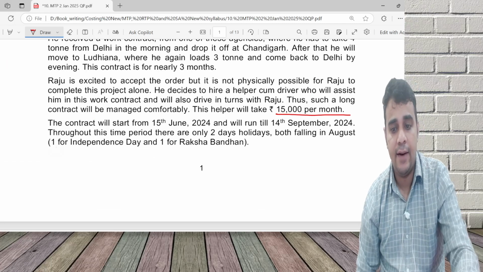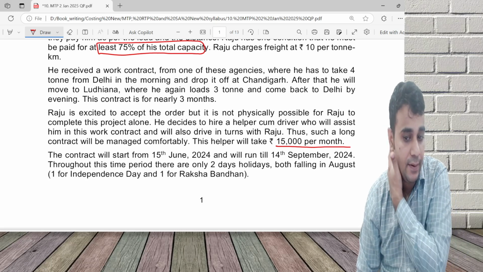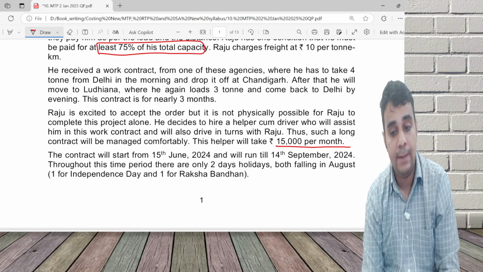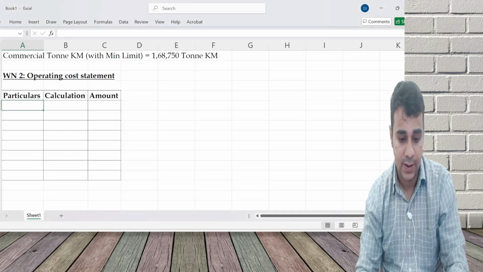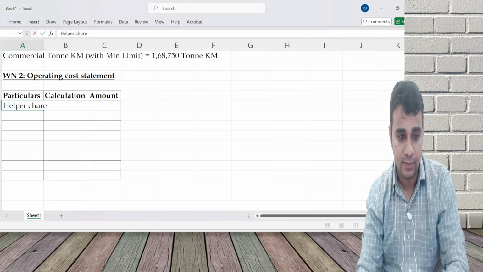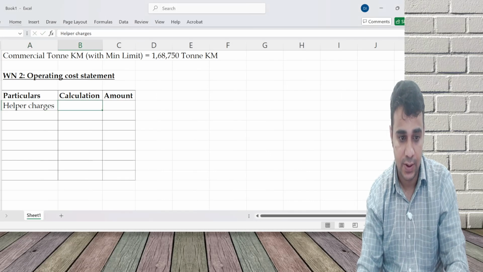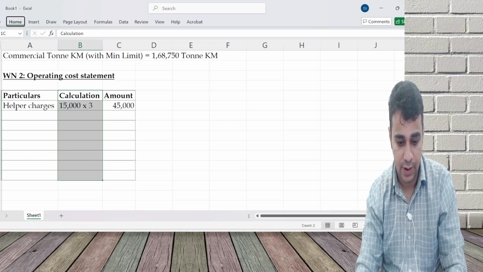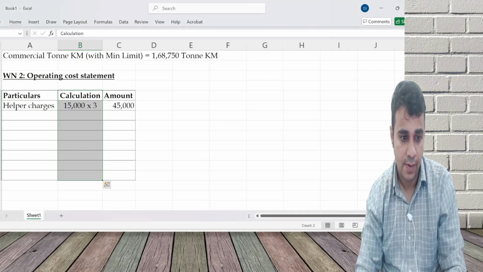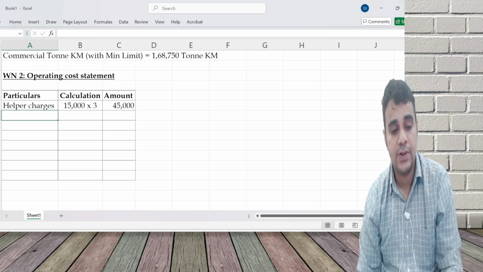First, I have a helper who is going to be paid 15,000 per month. Three months is the contract. Helper charges: 15,000 into 3.